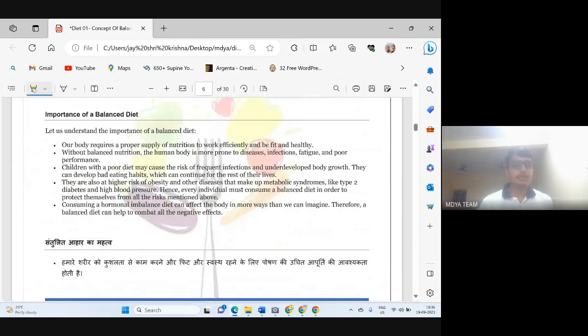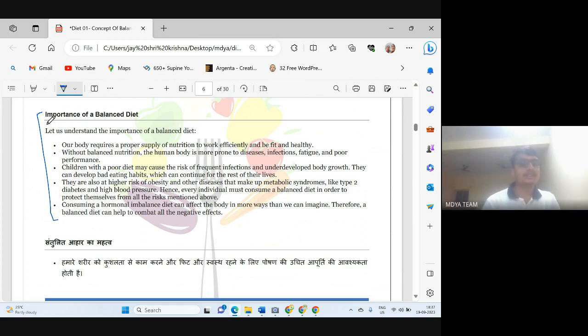So, importance of balanced diet. This is also based on common sense. Like if we don't have a proper amount of carbohydrate, then our body will have a deficiency of carbohydrate, and all the functions that are done by carbohydrate in our body will not be performed. So the importance of balanced diet is that it is very much required for normal functioning of our body, to keep us healthy, to keep us fit.